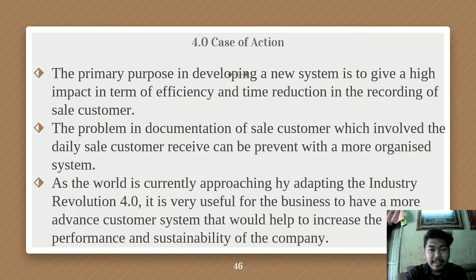4.0 Case of action. The primary purpose in developing a new system is to give a high impact in terms of efficiency and time reduction in the recording of sales to customers. The problem of documentation of sales to customers, which involves daily sales receipts, can be prevented with a more organized system. As the world is currently adopting Industry Revolution 4.0, it's very useful for the business to have a more advanced customer system that will help to increase the performance and sustainability of the company.